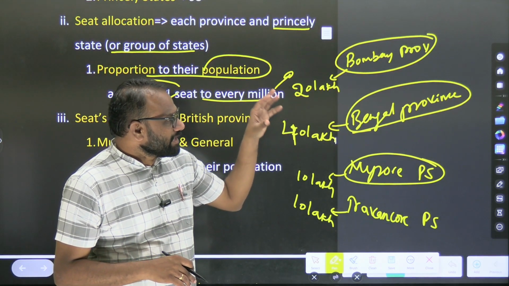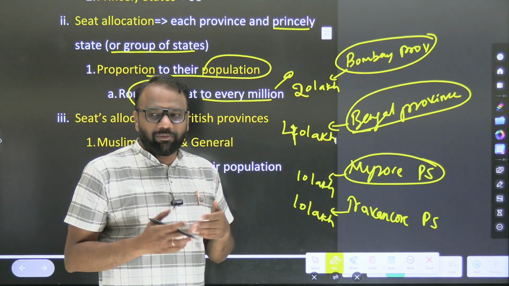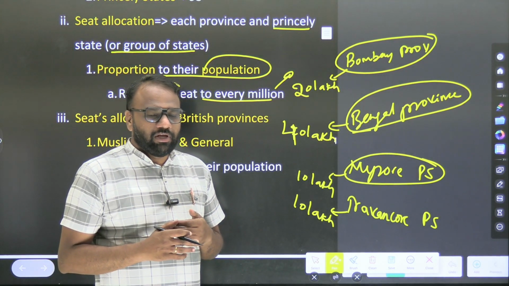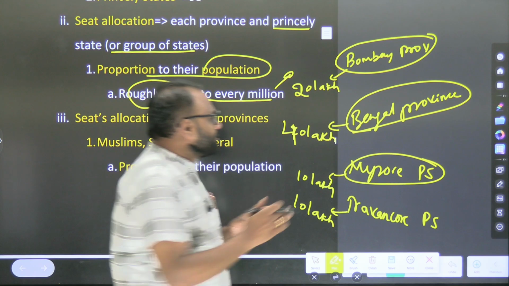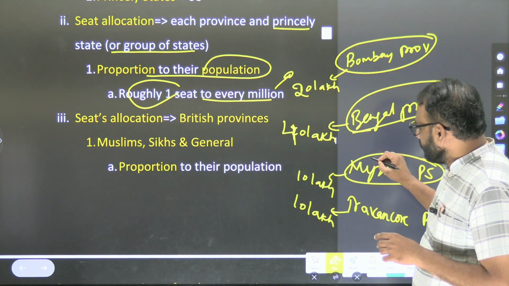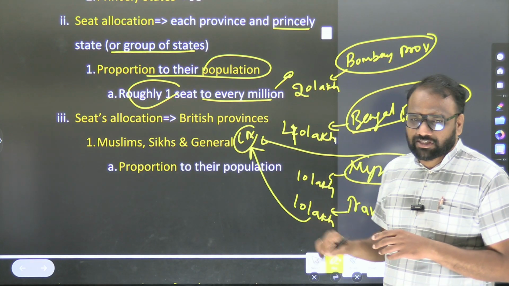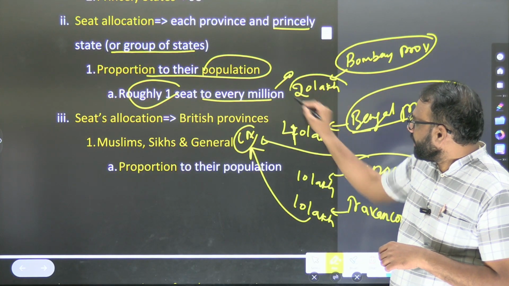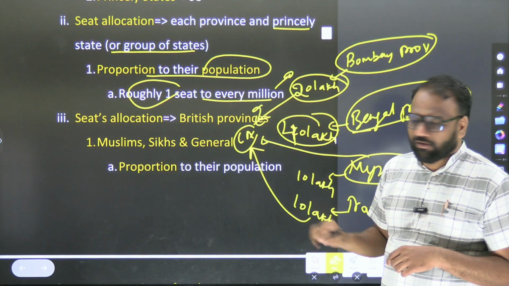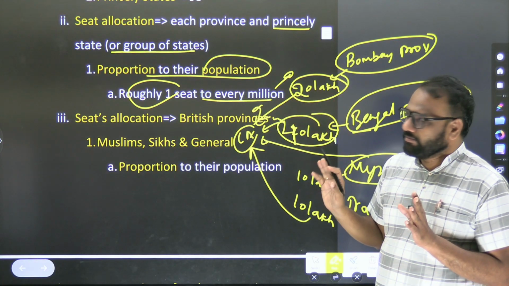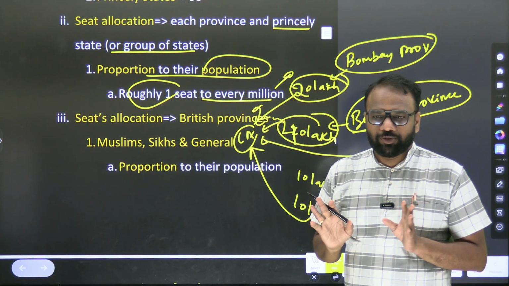So what does it say? Some representatives will come from provinces, some representatives will come from princely states as well. So what will be the representation? Proportion to the population. For every 1 million, that is 10 lakh people, there should be one representative. So one representative will come from Mysuru to Constituent Assembly. One representative will come from Travancore. How many representatives will come from Bombay? 2 representatives. How many from Bengal? 4 representatives. So that is the meaning. Seat allocation, each province and princely state, proportion to their population.